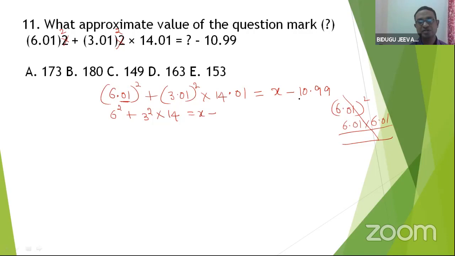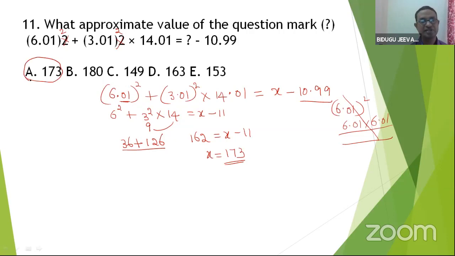X minus, this will be nothing but 11. So 9 into 14, 126 plus 36. Simple. 162, which is equal to x minus 11. Right? So what is the value of x? 173. Right? It's nothing but a. Okay. 173. Following.